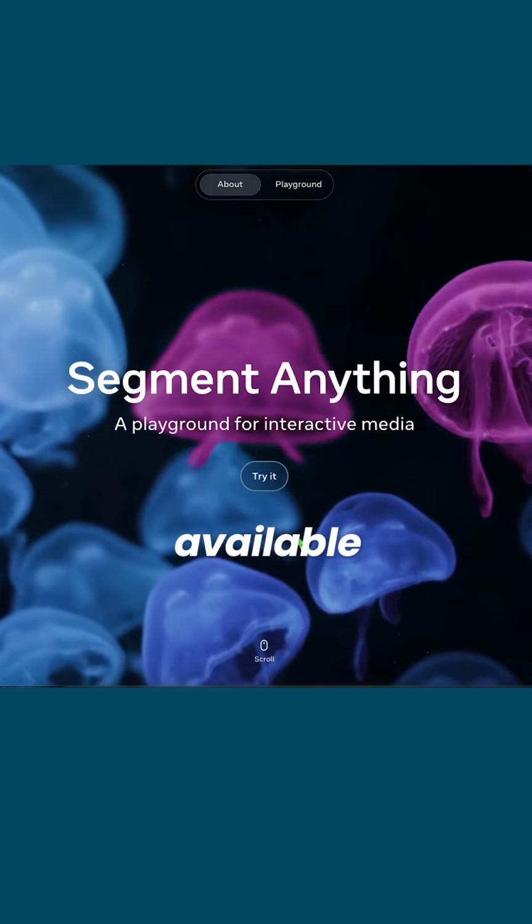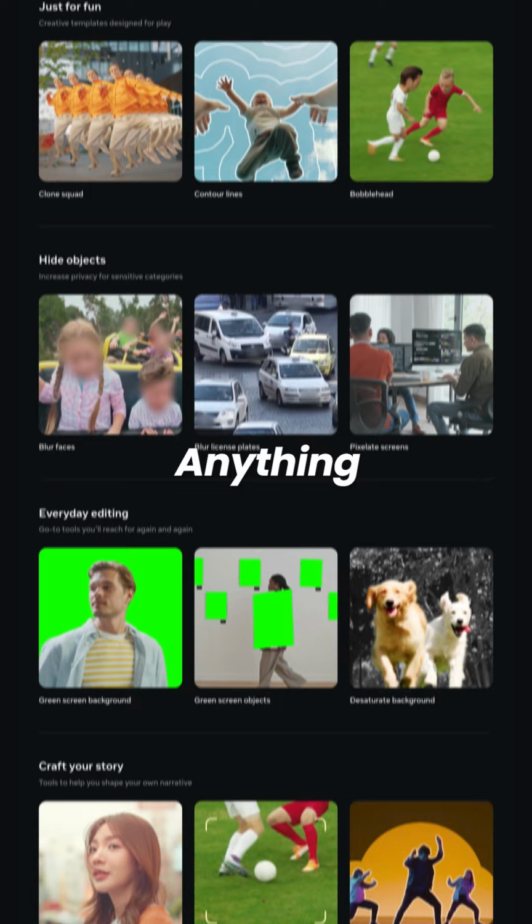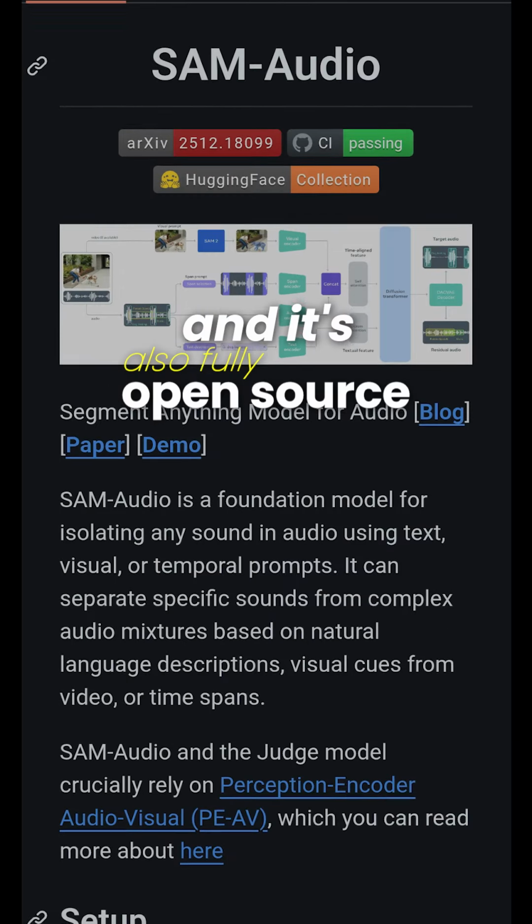Sam Audio is available to try in Meta's Segment Anything playground, and it's also fully open source on GitHub.